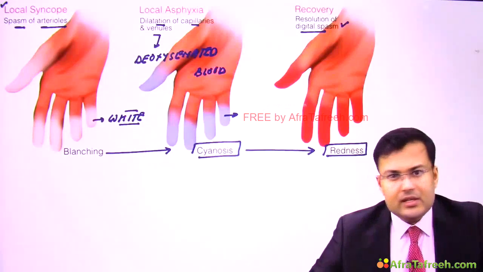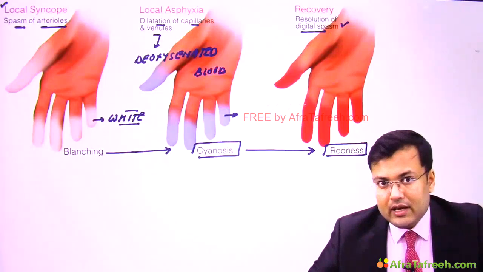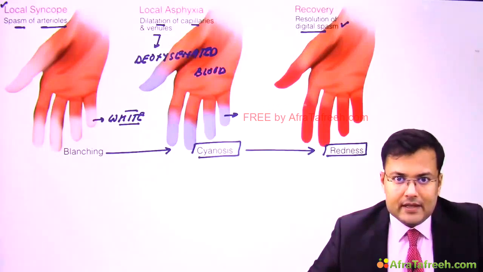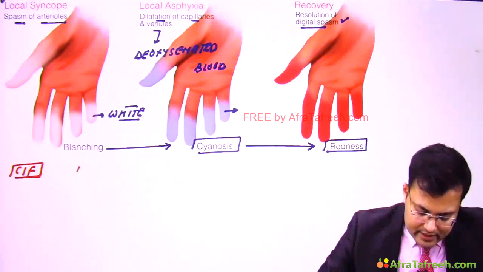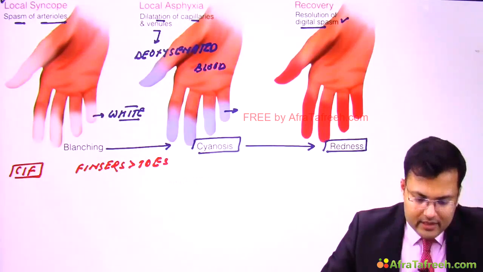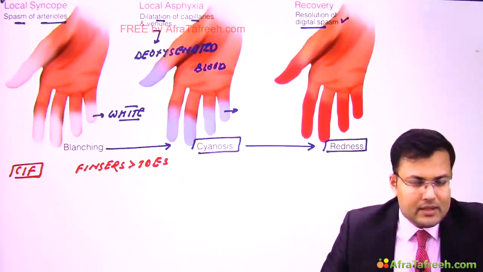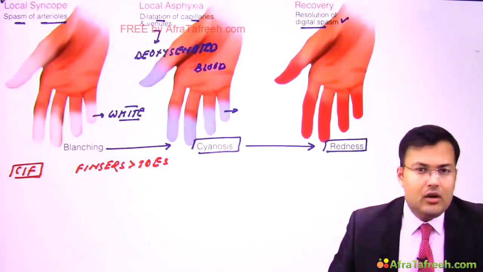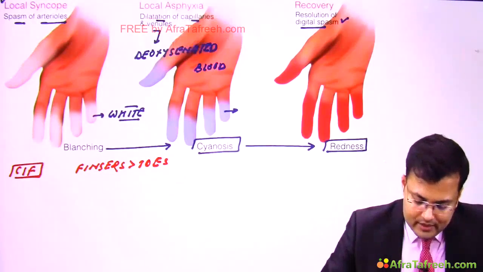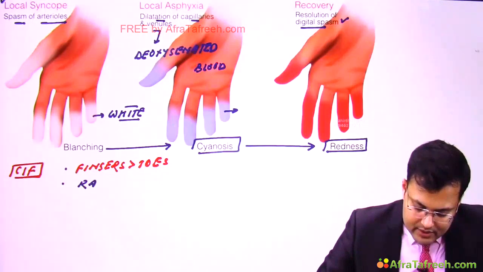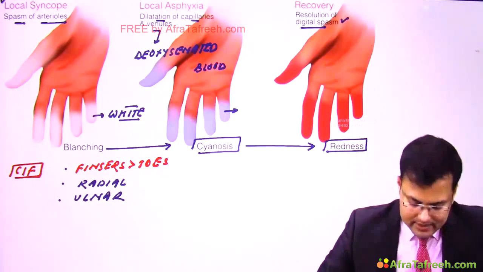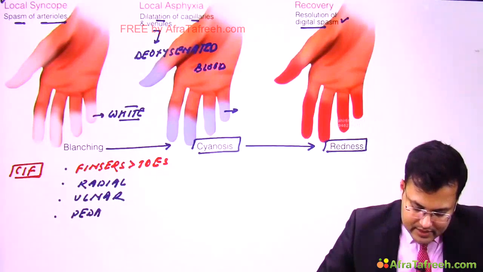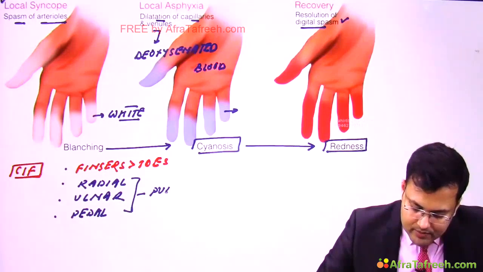See, this condition is more common in fingers and toes. It is relatively more common in fingers. So clinical presentation, this is the sequence: blanching, cyanosis, redness. It is relatively more common in fingers as compared to toes. Clear? And in these cases, if you palpate the pulses, radial, ulnar, pedal, all these pulses are normal. Important point: radial, ulnar and pedal pulses are normal.